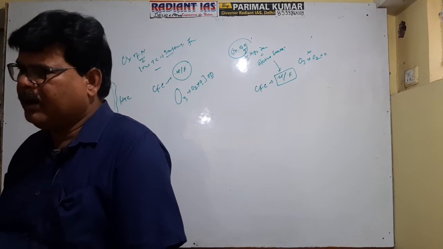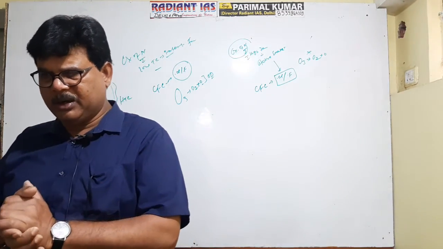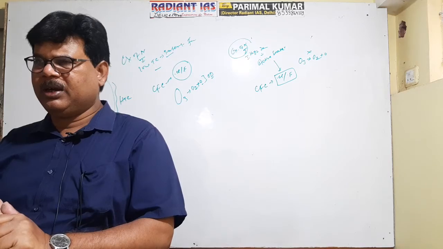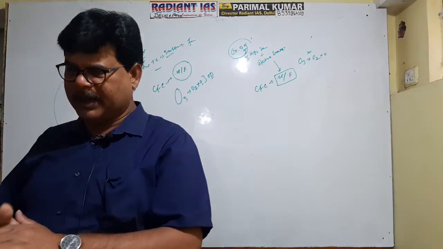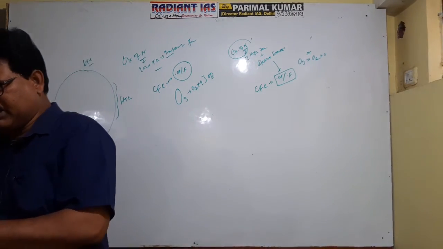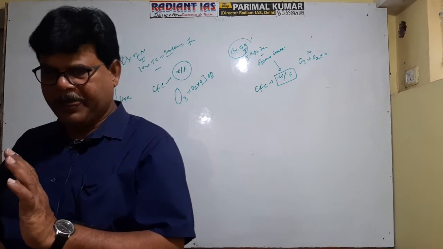Getting well now? Now see, the uppermost part of the Earth's atmosphere is the fourth layer, the thermosphere. Thermosphere normally exists above 80 kilometers from the Earth's surface up to the upper part of the atmosphere. Since temperature in this zone continuously increases, it is referred to as thermosphere.